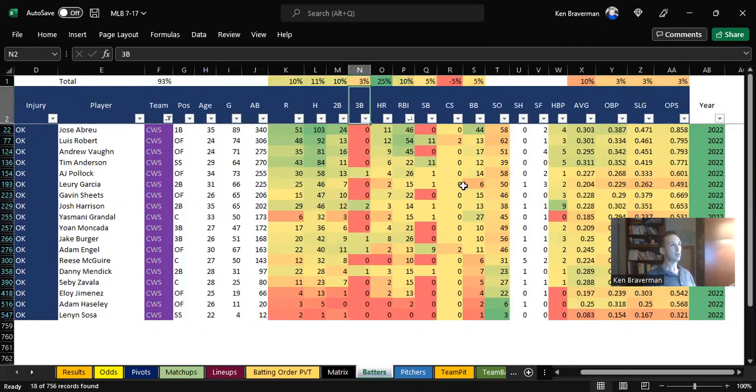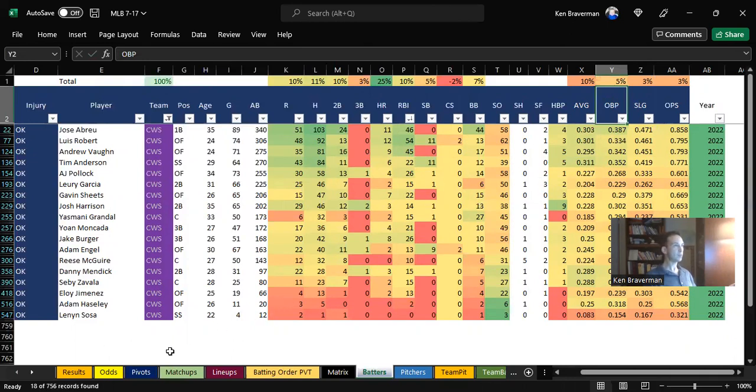Let's lower that. Caught stealing, hardly anything. Let's just make that -2. I don't think it matters all that much. Walks, walks can create offense. Average on base percentage. Let's bring that up a little bit.